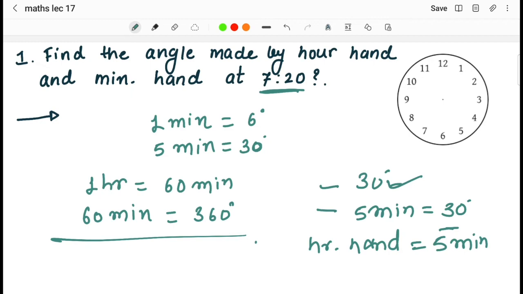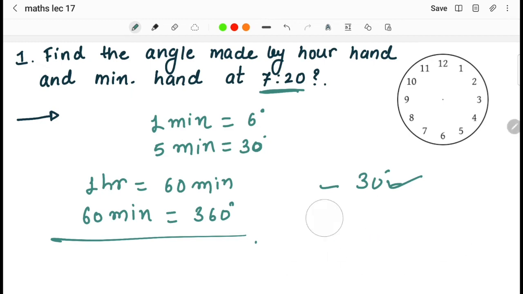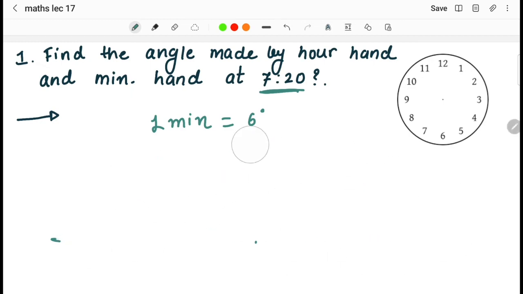Okay, so in today's lecture we will discuss the questions regarding this. What I have given is, what we have to find in this very first question is the angle made by the minute hand and hour hand at 7:20.